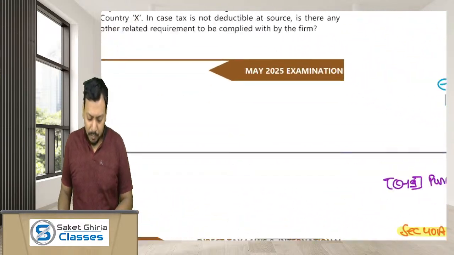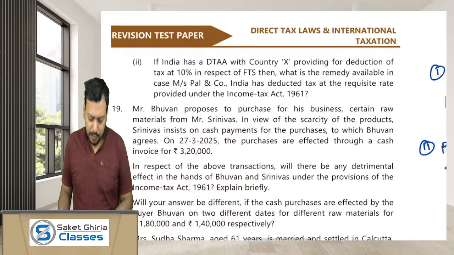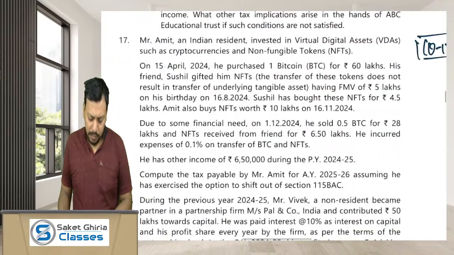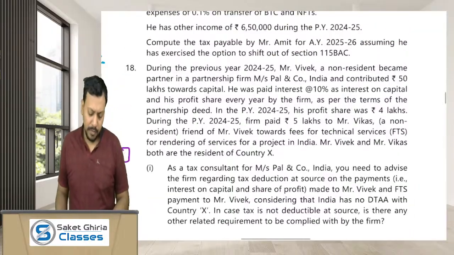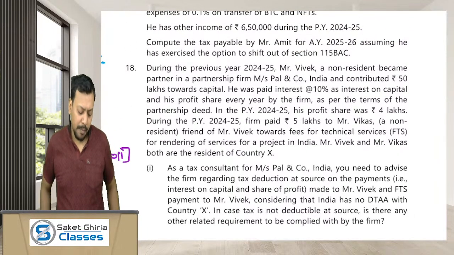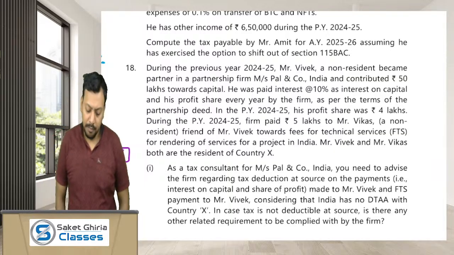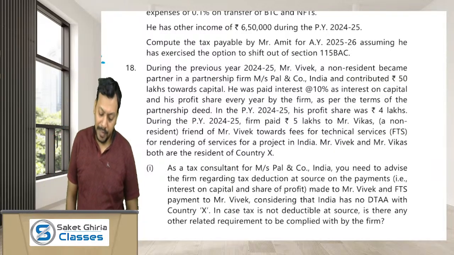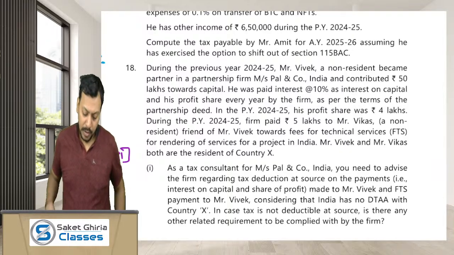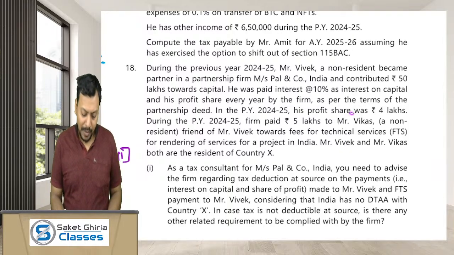Okay. Moving ahead, won't take much of your time now. Okay, question number 18, I think. Question number 18. During the previous year, Mr. Vikas, a non-resident, became a partner in a partnership firm Palan Company and contributed 50 lakh towards capital. He was paid interest of 10% on capital and his profit share. Okay, the profit share was 4 lakh rupee.